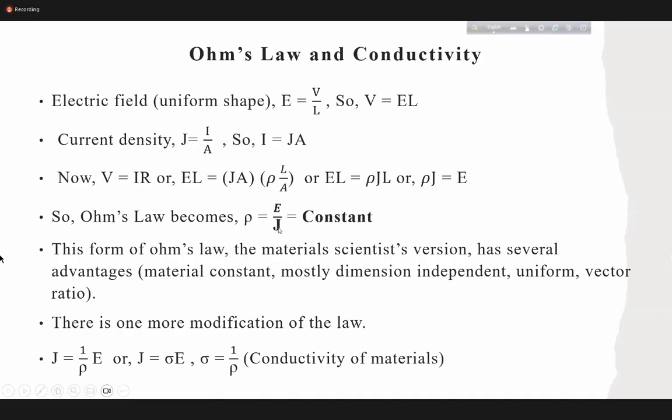and electron mobility. So we are not done yet, but so far we can say rho equals E by J, or we know that 1 by rho equals sigma, the conductivity. So you can just say J equals sigma E. This will be the modified Ohm's law. We will modify it again later in our next class, but so far our formula will be J equals sigma E.